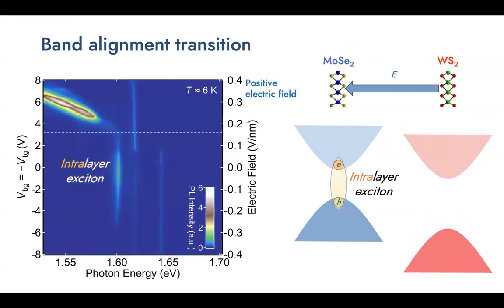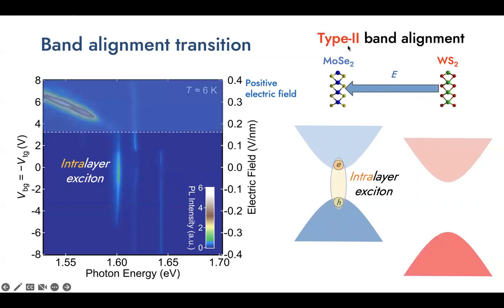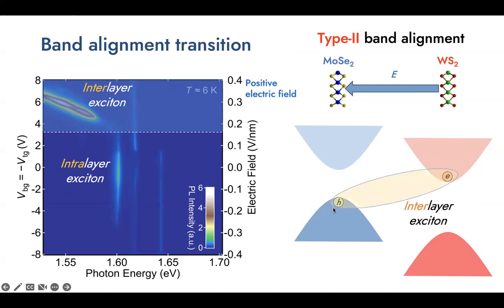But when we move to the positive gate voltage side, we have a positive electric field pointing from the WS2 layer to the MoSe2 layer. And now both the conduction band minimum and the valence band maximum of the WS2 layer are lowering. And above a certain threshold gate voltage, its conduction band minimum is even lower than that of the MoSe2 layer. So now the system becomes a type 2 band alignment system. And the electrons will relax to the conduction band minimum in the WS2 layer, and it bonds with the holes in the MoSe2 layer to form the interlayer exciton, which is what we observed in our PL map that has a strong electric field dependence.